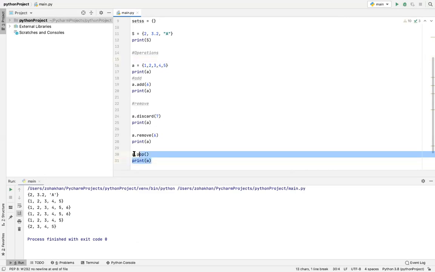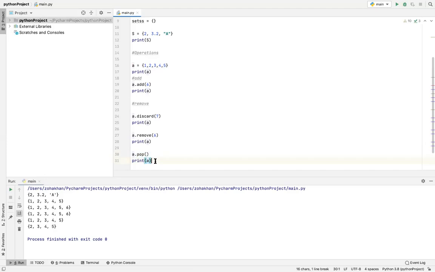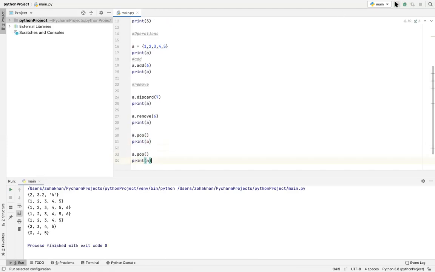Let's try it again, because since there is no indexing, तो pop usually पिछले data types में क्या करता था कि वो last index से जो भी value होती थी उसको remove कर देता था. However, since there is no indexing, it is a random thing, and it just removed the first value in the set. So it removes this first value. Achha. So these were the three ways to remove.